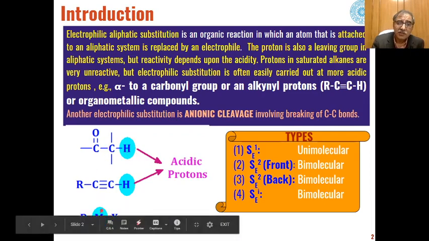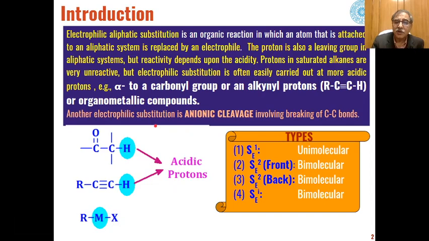Then in addition to this, another electrophilic substitution on aliphatic system can be anionic cleavage, where breaking of the carbon-carbon double bond will take place. One part will have positive charge, other part will have negative charge, and that positively charged part will act as an electrophile, and it will undergo electrophilic aliphatic substitution reaction.